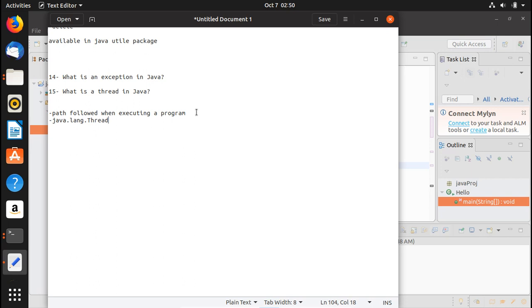If your application is single threaded, only one thread is executed at a time, because the program can handle only one task at a time. If your application is multi-threaded, you can handle multiple tasks simultaneously.